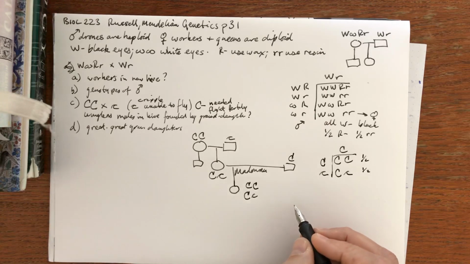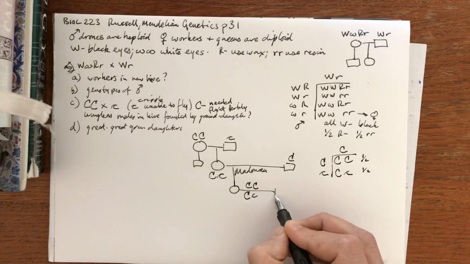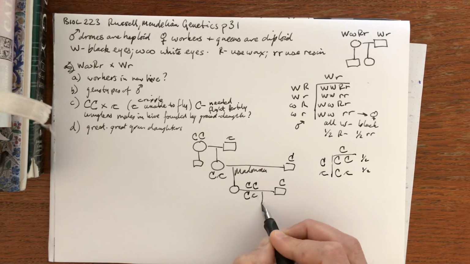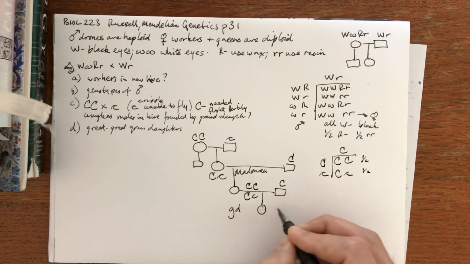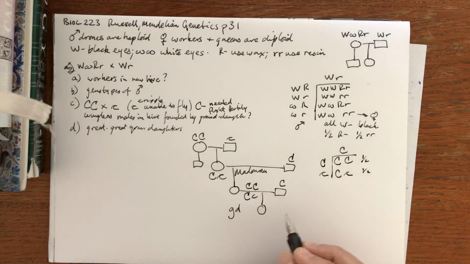The question is, what is the probability of wingless males found in the hive founded 2 generations later by one of Madonna's granddaughters. So this is her daughter. Now we need to do her granddaughter. The next royal consort will also be able to fly. And so this is Madonna's granddaughter. I'm going to do it a very obvious way, not the efficient, universal way I've used in our pedigrees.